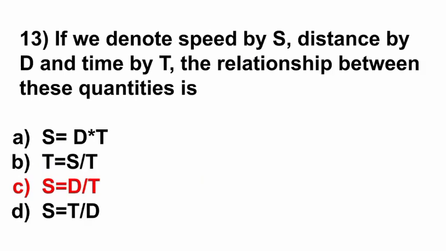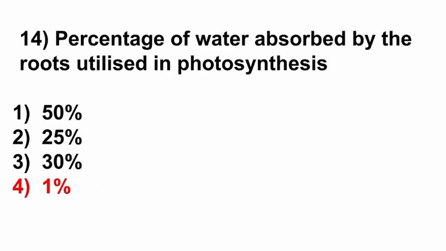13th question, if we denote speed by S, distance by D and time by T, the relationship between these quantities is: option A, S = D × T; option B, T = S/T; option C, S = D/T; and option D, S = T/T. Here the correct answer is option C, S = D/T. 14th question, percentage of water absorbed by the roots utilized in photosynthesis. Options: 50%, 25%, 30%, 1%. Here the correct answer is option 4, 1%.